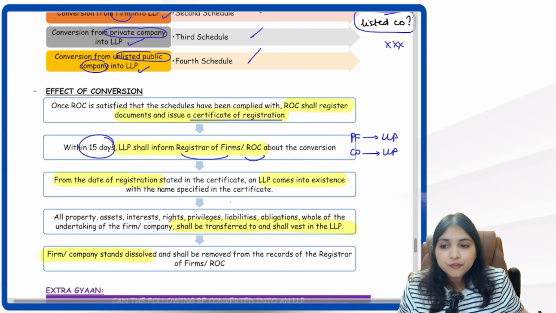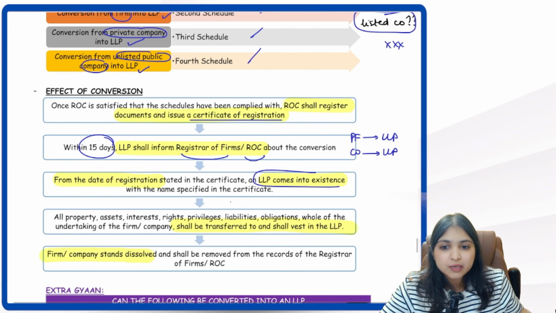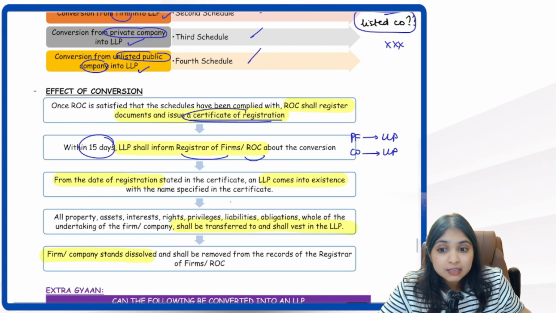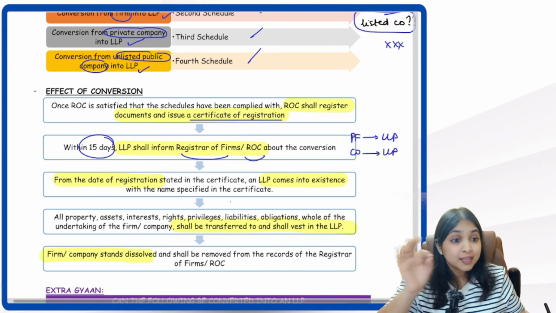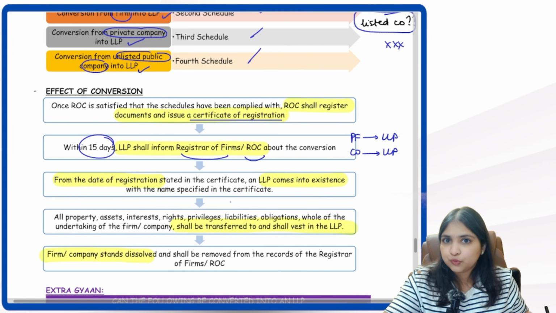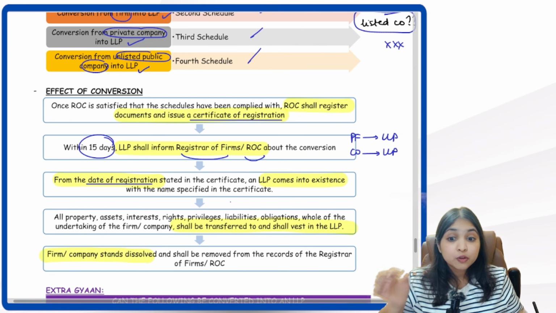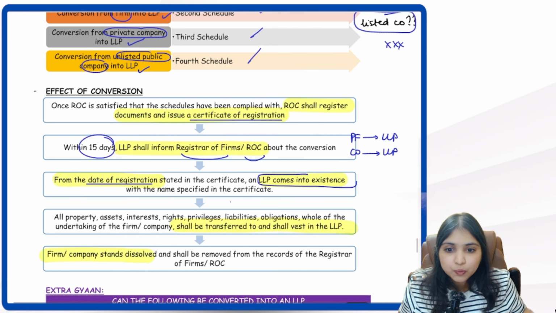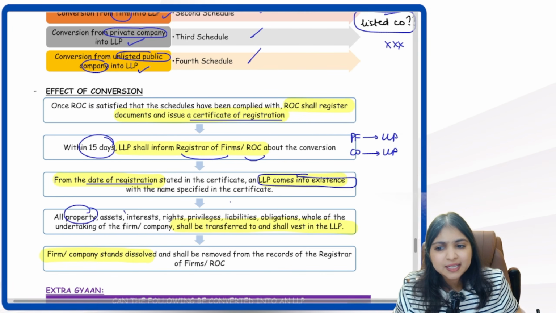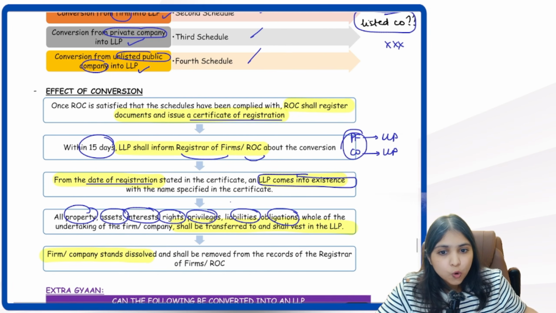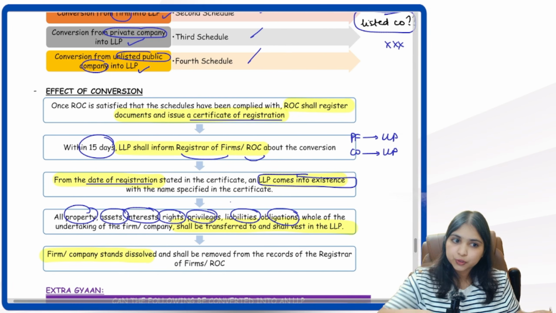Okay. Then from the date of registration stated in the certificate, the LLP will come into existence. So ROC will give the certificate of registration, right? In that certificate, a date of registration will be mentioned. So whatever date of registration is mentioned in the certificate, from that date, the LLP will come into existence. Then all the properties, assets, interests, rights, privileges, liabilities, obligations, everything from the old entity will now get transferred to the new entity.